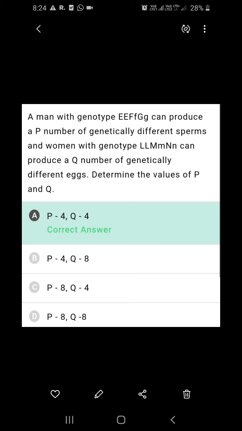So what is the formula for the number of gametes? 2 to the power of n. So both in man and woman, at two loci heterozygous condition is there. So 2 to the power of 2, that equals 2 into 2, that equals 4. So p is 4, q is also 4. So the first is the right answer. It depends on the formula that for gamete number, 2 to the power of n, where n stands for the number of heterozygous loci.